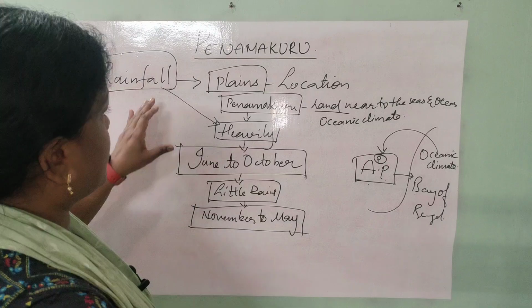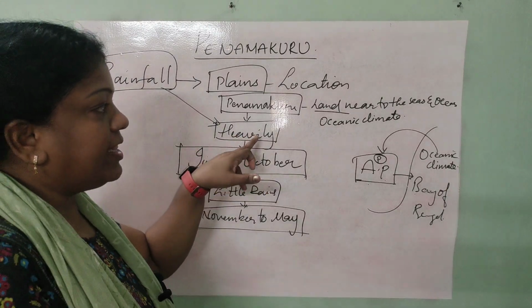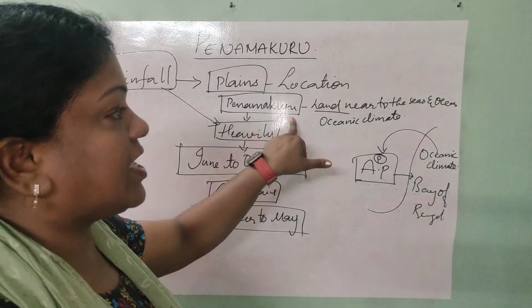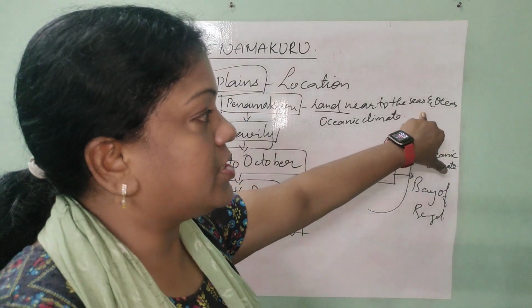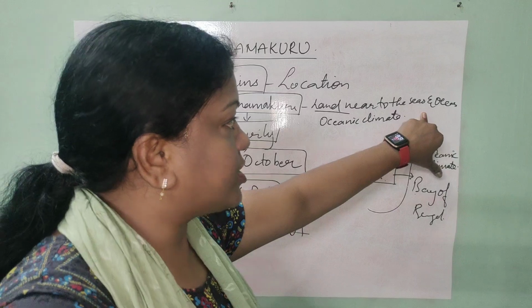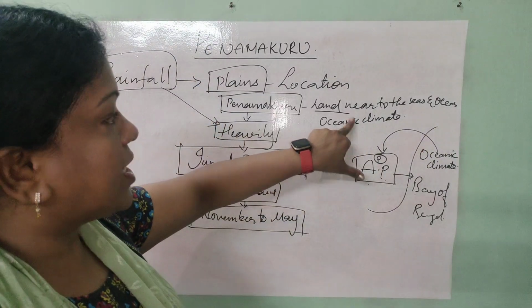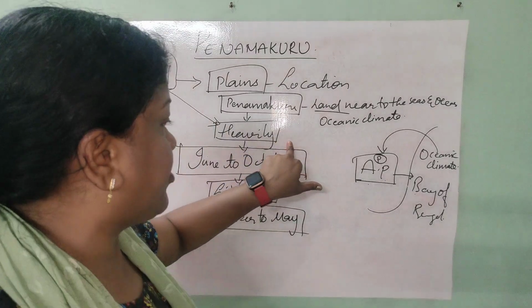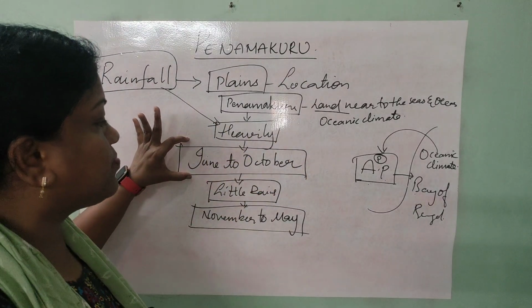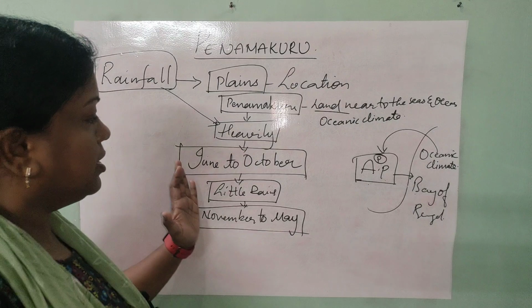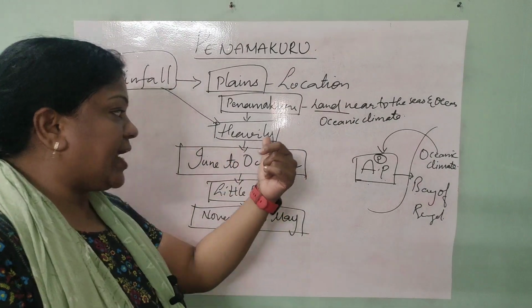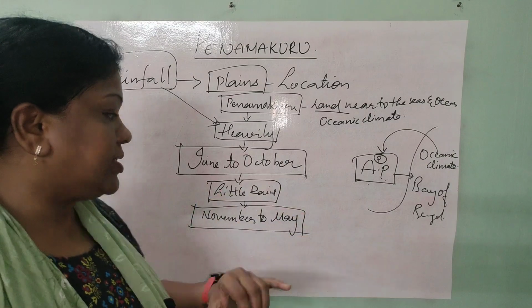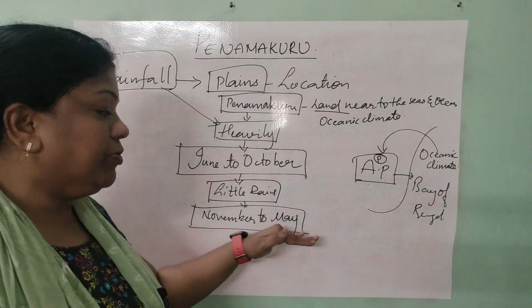How are the rainfalls heavily distributed? Why are they distributed heavily? Because they are coastal bodies which are near to the water bodies of seas and oceans. The impact of oceanic climate on Penamakuru brings heavy distribution of rainfall. That heavy distribution of rainfall we are expecting from June to October. And at the same time, we are discussing little rains, which are distributed from the month of November to May.